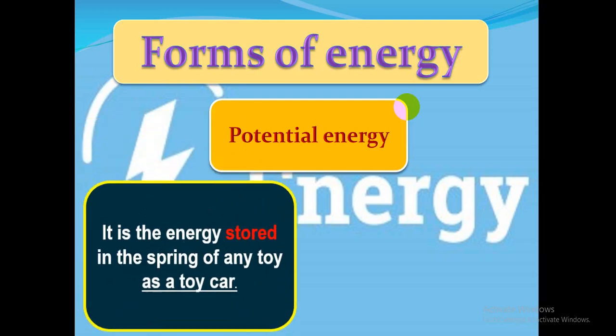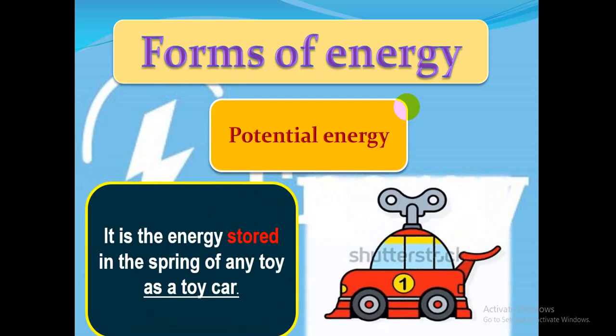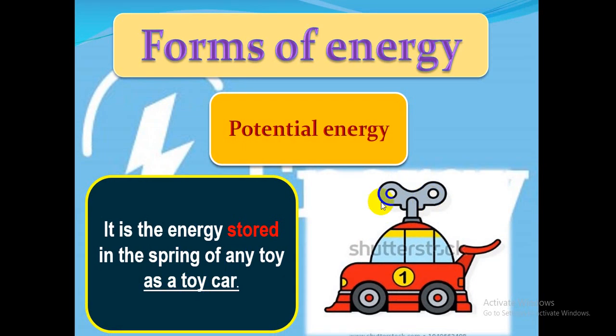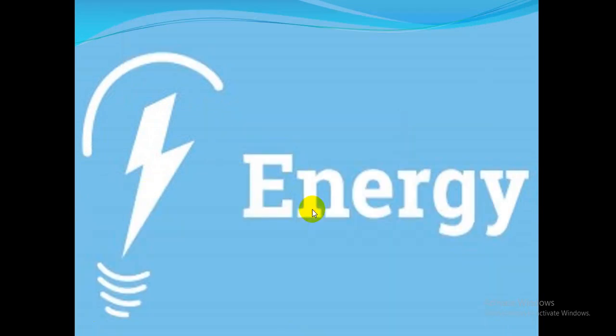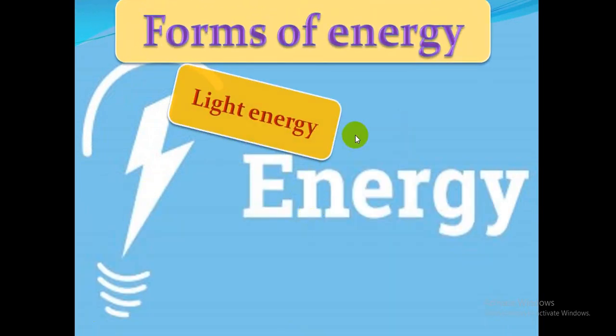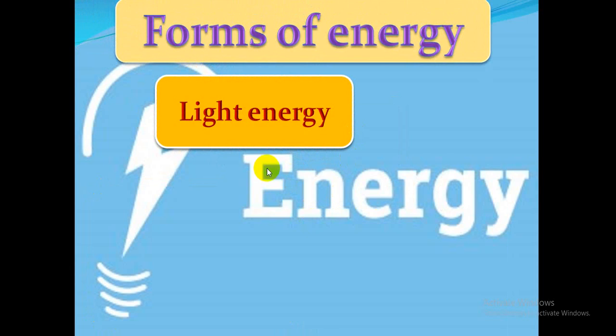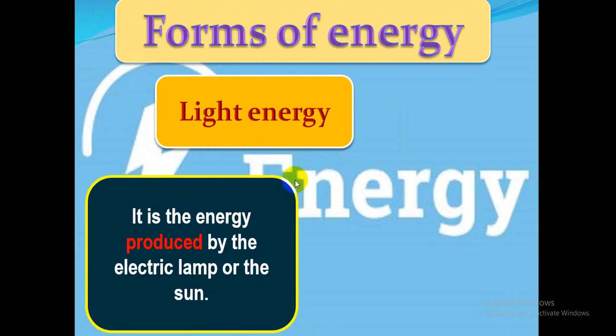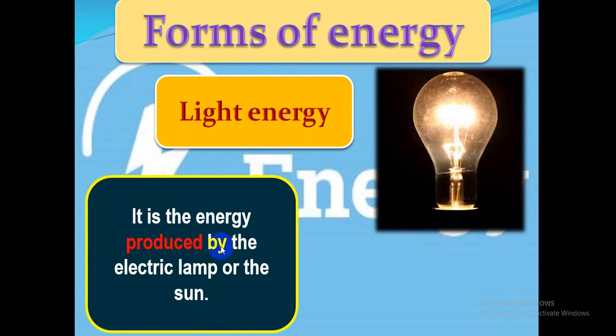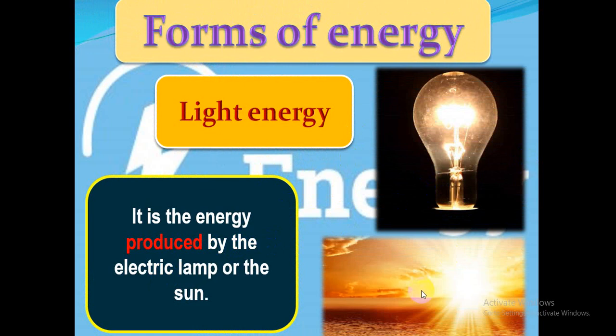We can define potential energy. It is the energy stored in the spring of any toy, like the toy car. Number 2, light energy. What's the meaning of light energy? It's energy produced by the electric lamp or by the sun.